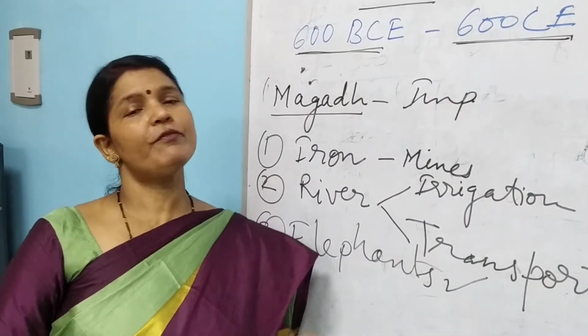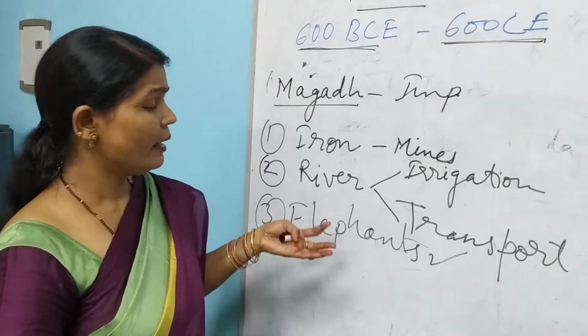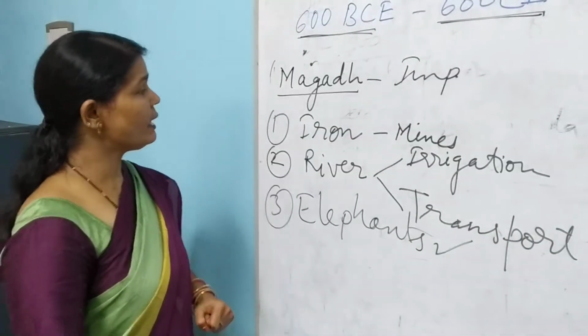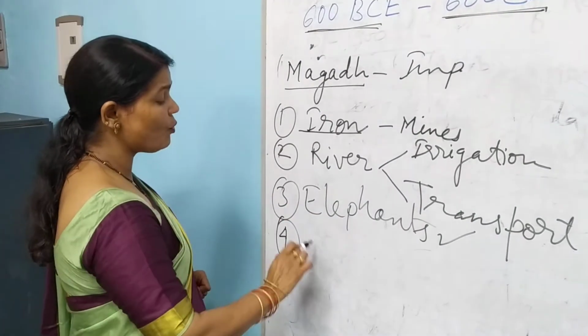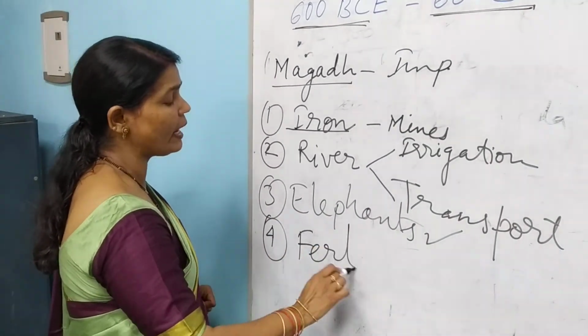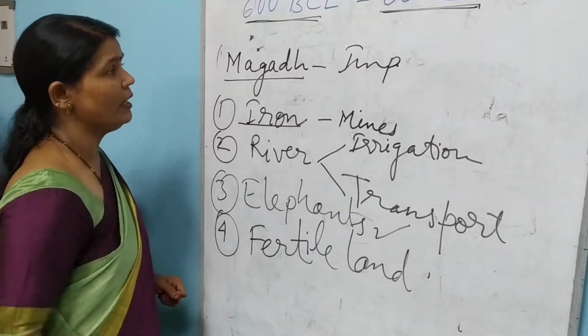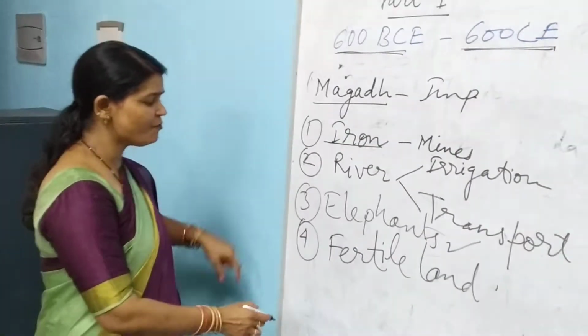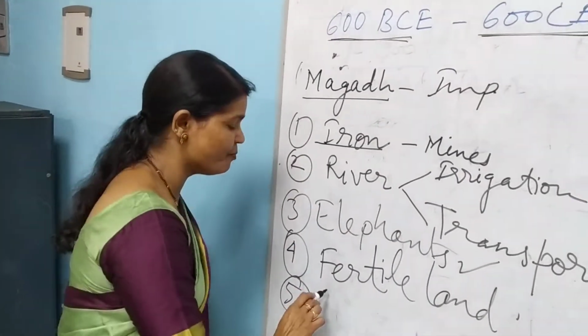Then iron was there for making tools, pots and other things. They had developed the agriculture system. Because of the introduction of iron, this area was fertile land. Magad was fertile land. So this is the importance of Magad. And last is the policies of the rulers of Magad.